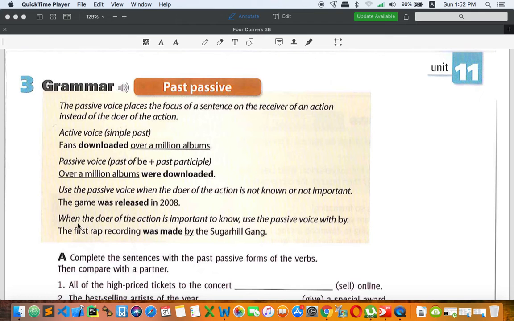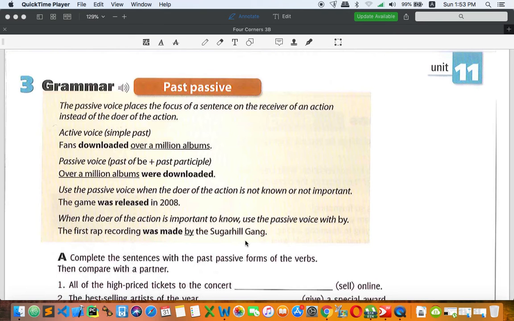And continue. When the doer of the action is important to know, use the passive voice with by. The first rap recording was made by this person, so it is very specific. Whenever the name is very specific, like the Sugar Hill Gang, you can use by right here. But when we don't know the name, or it is not important, then we don't need to use by. We use by when the person or the doer is clear enough. Even if you don't know this person, it doesn't mean that it's not clear, it's specific. So we use by.